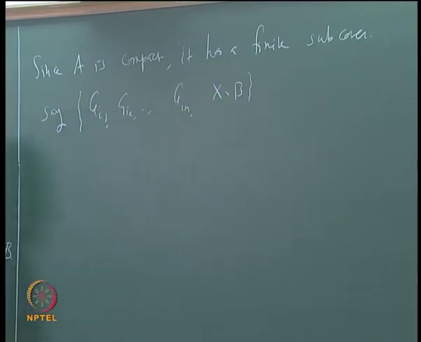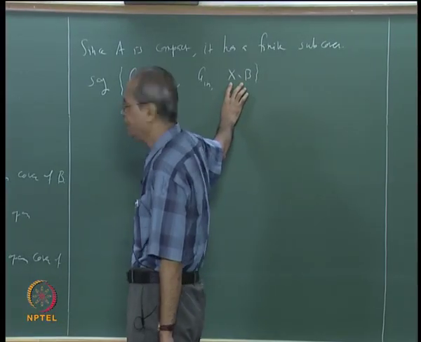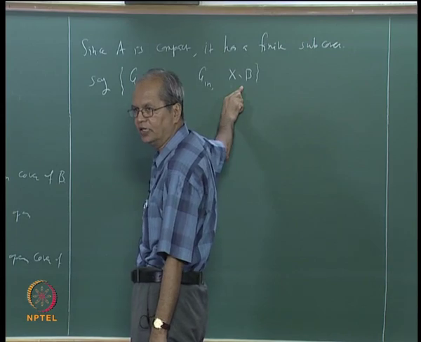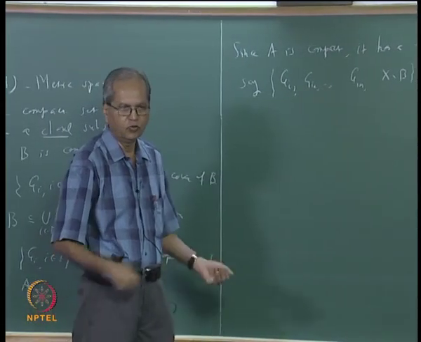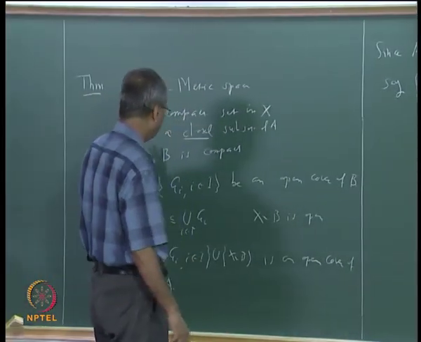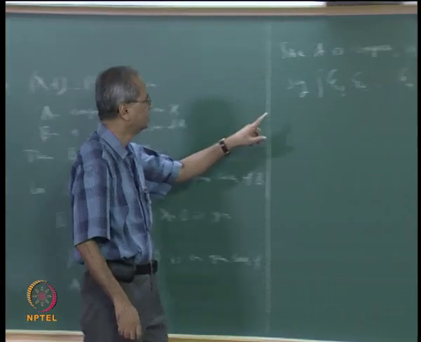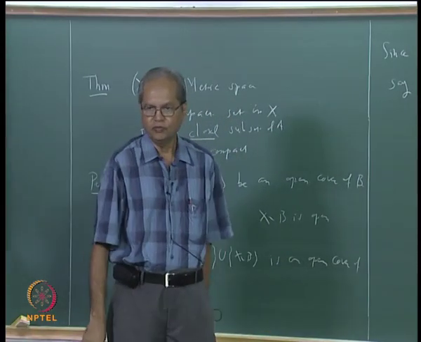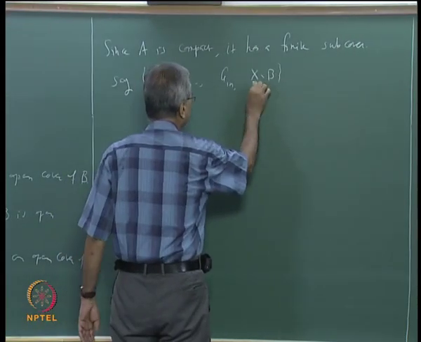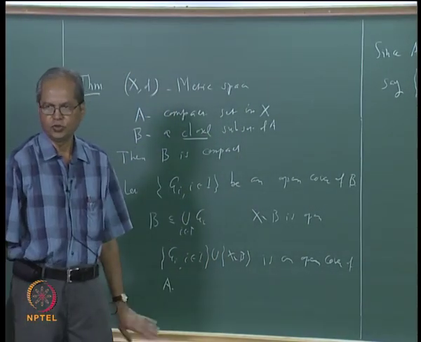This may or may not be there. It doesn't matter. If X minus B is not there, then these G_i1, G_i2, ..., G_in cover B. Since B is contained in A, any cover of A is also a cover of B. The only problem will be if this finite subcover contains this set, because then it is not a subcover of the original family that you started with.